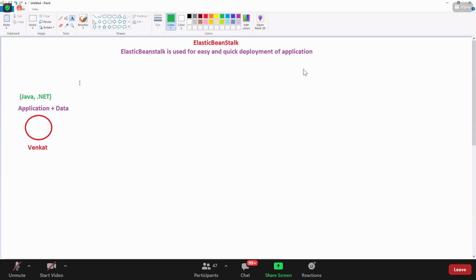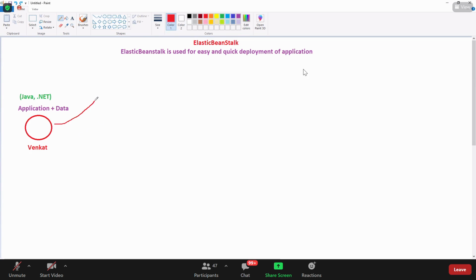What are the 2 ways in AWS where he can put the application? What are the 2 services? Excellent. One is EC2, what is another service that he can use? Beanstalk. Super.